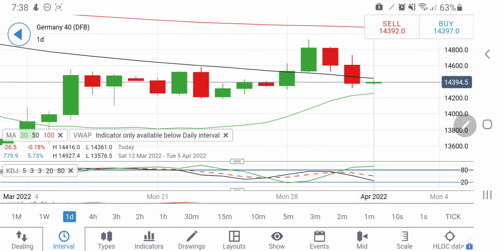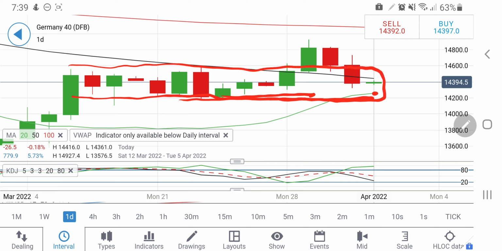On the daily charts also, a strong support at 14250 will come into picture. So the 14200 zone is a very strong support zone now for Germany 40. I have told many times before, in between 14200 and 14500 we have to be cautious. It tried to break out, now again falling back in the zone. You can take a long entry beyond 14450, where the next target is 14600. On the downside, below 14300, one can take a short entry for 14200 levels. So take your positions accordingly.